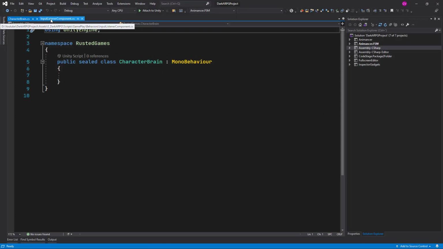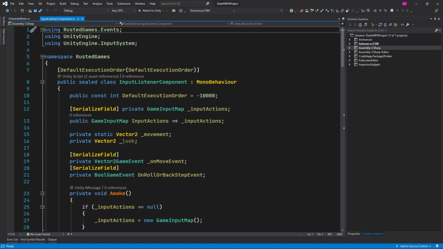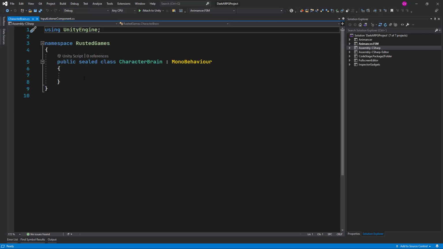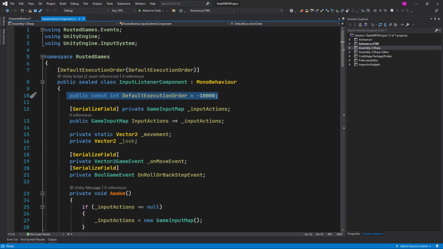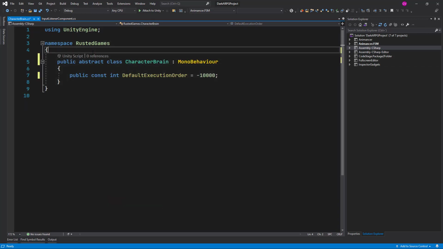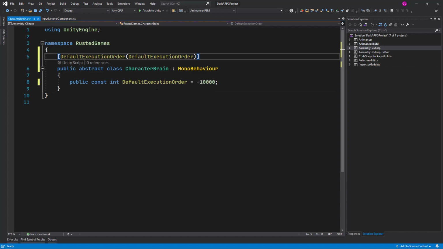Let's go into the input listener component that we created before, and from here we want to basically copy this default execution order. Let's paste it in here. We want to remove the sealed keyword and change it to abstract. So we want to inherit from this class. We go back to the input listener and we copy the default execution order. So remember, this is to tell Unity that this script needs to be executed before all other scripts.